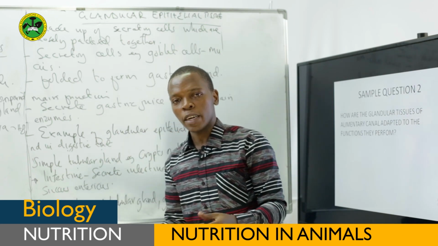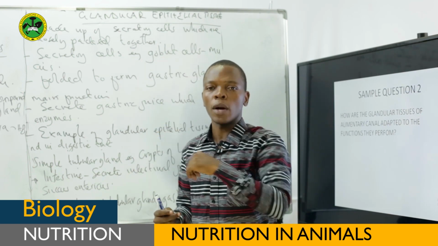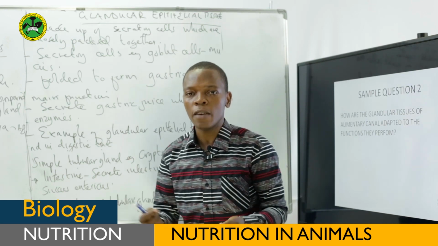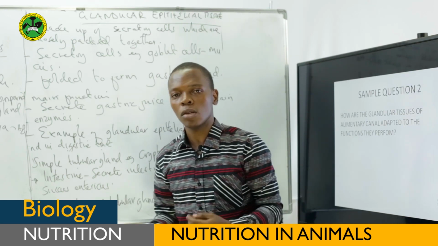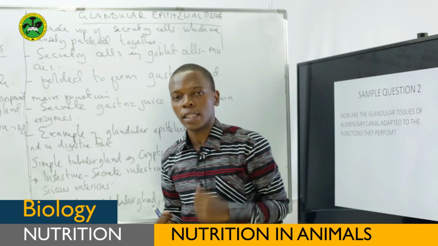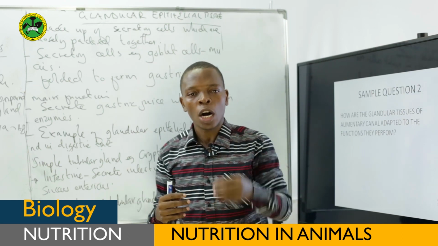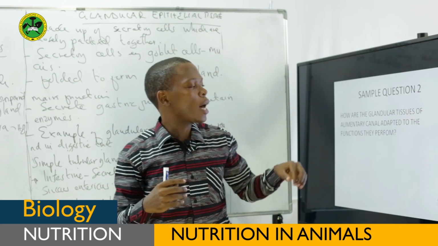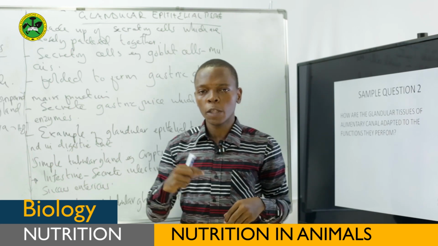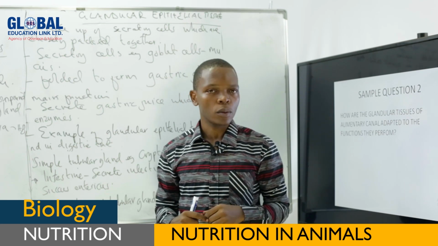When you are talking about the salivary gland, it means the lining of this salivary gland is lined by these glandular tissues. Therefore, they are involved in secretion of material like saliva, secretion of gastric juice, but also secretion of intestinal juice, or we call it succus entericus. Therefore, that is what you are supposed to explain from this part. You stick only to the glandular tissues, not otherwise. In this question, it is only explanation from glandular tissue and not other tissues.